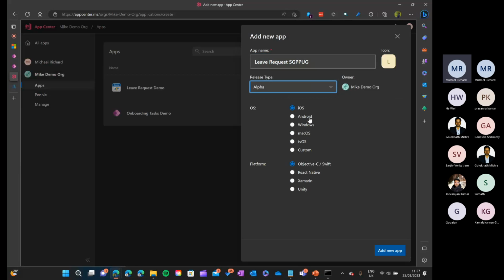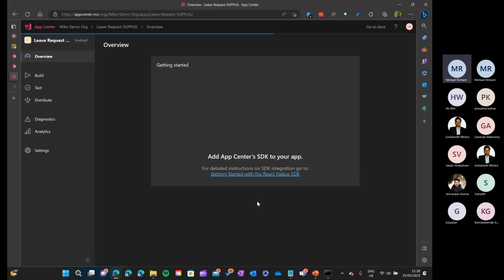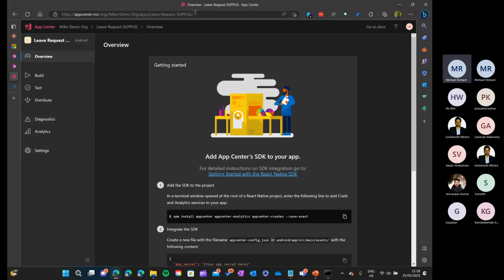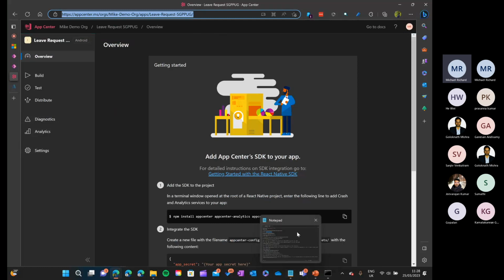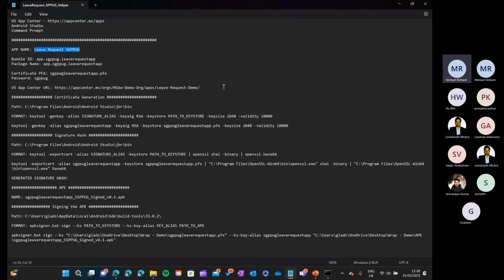As we already discussed, our demo is for the Android platform. If it is an Android platform delivery, you need to set the platform as React Native. If it is iOS, I think you have to choose custom. If it is Android, you choose OS as Android and platform as React Native. Then click new, and that's it. You can just copy this and keep it with you. You will not be using this, but let's keep it for us.